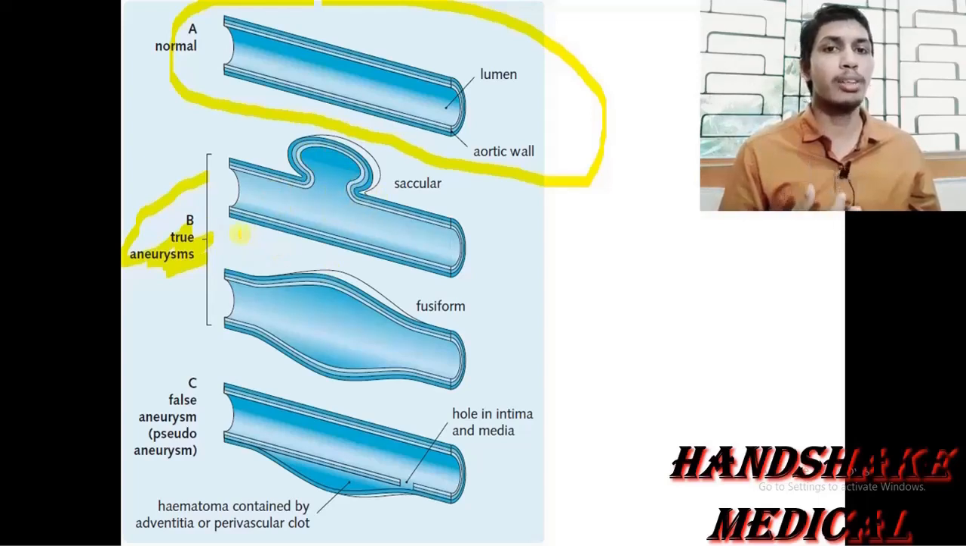So a true aneurysm may be saccular, may be fusiform, may be cylindrical, may be aortic dissection. We would discuss these in morphology: saccular type, fusiform type, cylindrical type. We would discuss the morphology of aneurysm in the next slide.